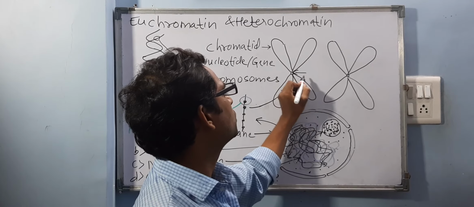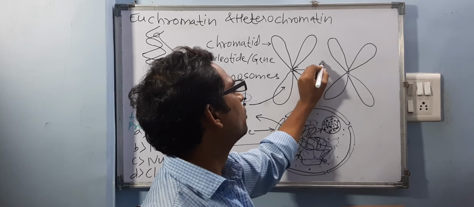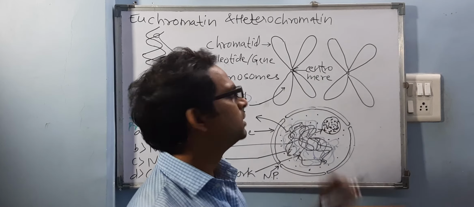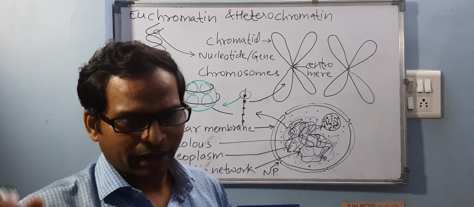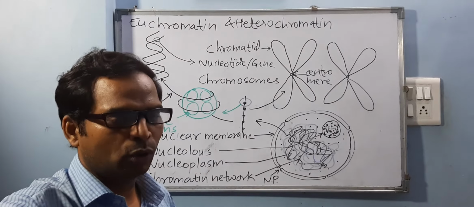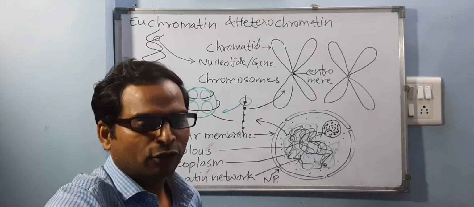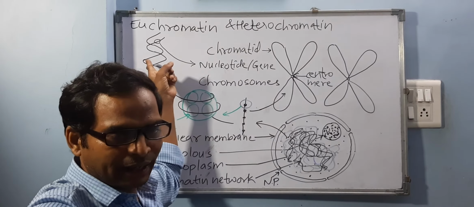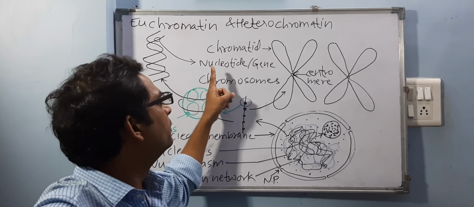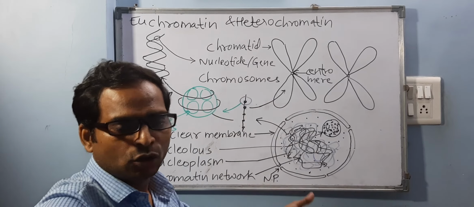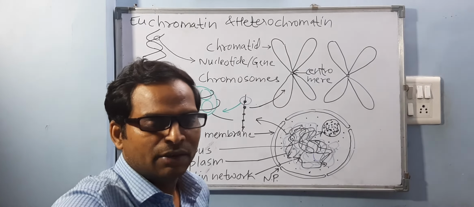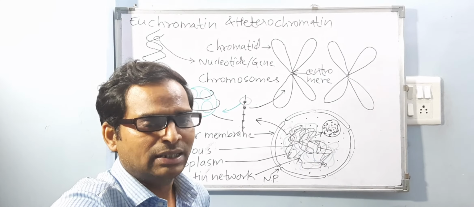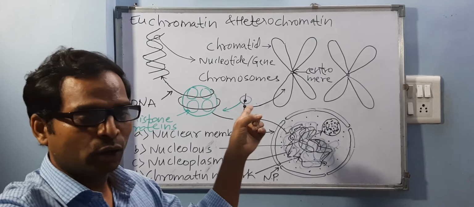The center of the chromosome is called the centromere. What is the center called? Centromere. Yes. And this is the way every chromosome looks. So when you say unit of chromosome, it would be called DNA. And when you say unit of DNA, it will be a nucleotide or a gene. So our genetic material is in the form of DNA, or our genetic material is made up of genes. Meaning is the same. This image you need to remember, it's very important.